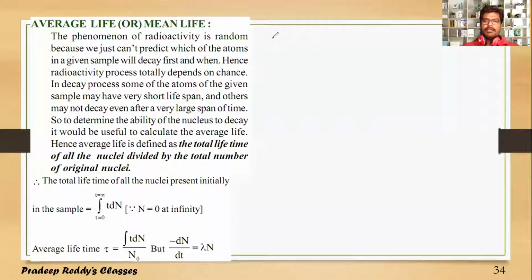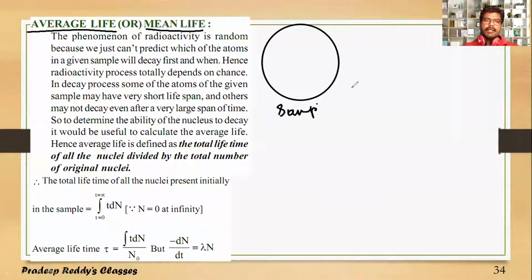The other term which we are now learning is average lifetime or mean lifetime of the nucleus. As we already discussed, if you are taking a sample, this sample will have some N number of nuclei present within it.